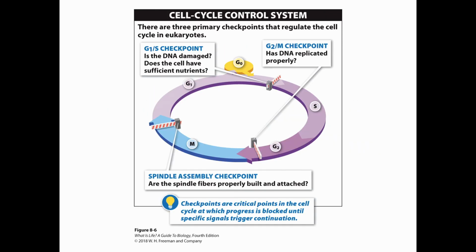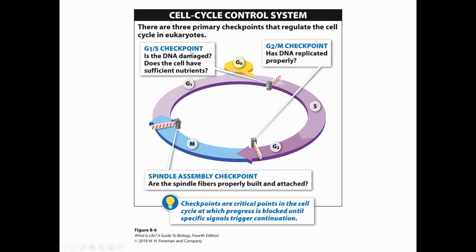But like I said, we have to make sure that this process is highly regulated. We don't want our cells just replicating on their own with no control whatsoever. There are a lot of things that can potentially go wrong, and we want to catch those before we go through to the next step. So let's look at 3 particular stop signs in the cell cycle.